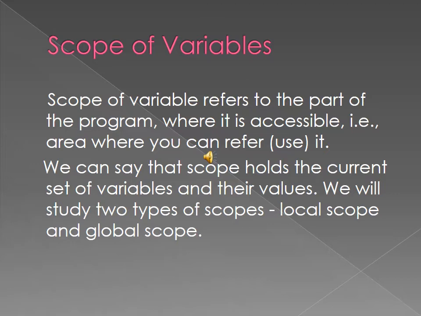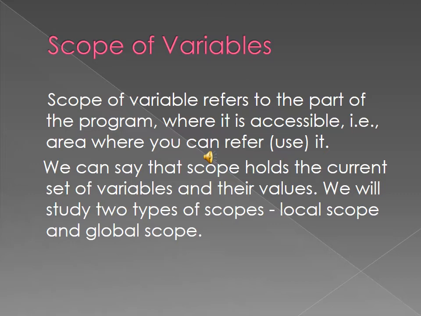This is called the scope of variable. A scope holds the current set of variables and their values within the particular area. There are two types of scope: one is local scope, another one is global scope. How many types of scope here? Two: global scope and local scope.